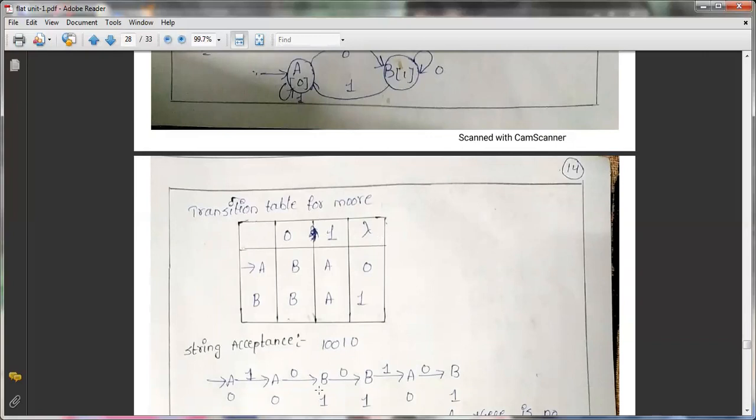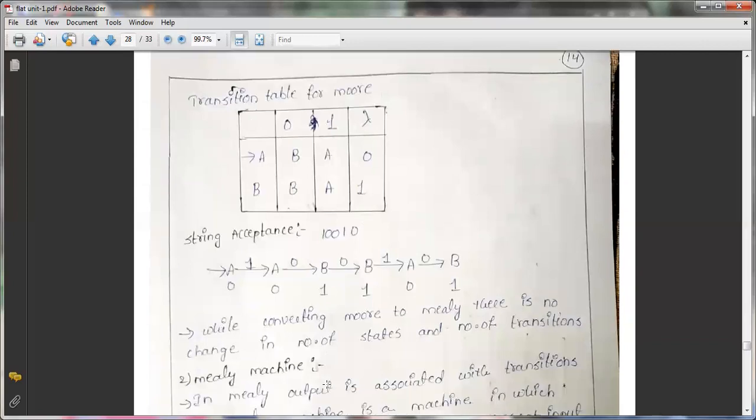Now the string I am going to take is 1 0 0 1 0. A on 1 goes to where?